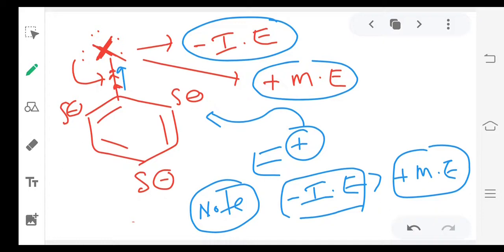So this is the reason for less reactivity towards electrophilic substitution reactions. These halogens act as ring deactivating groups due to negative inductive effect. That's why aryl halides are less reactive towards electrophilic substitution reactions.